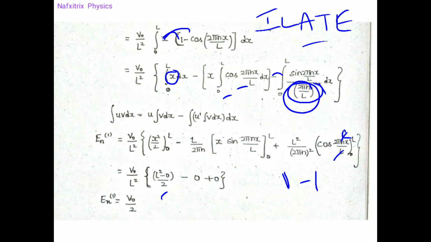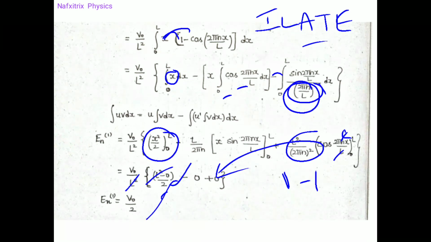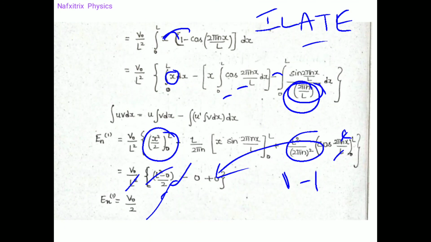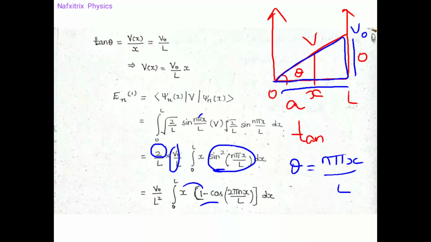That means we would get 1 minus 1, and this term also would become 0. So only this term would remain. Finally, this is nothing but L square by 2, L square cancels, V naught by 2. So this is finally our required value, this is the answer. This is the first order energy correction for the given perturbation, that is V naught by 2.